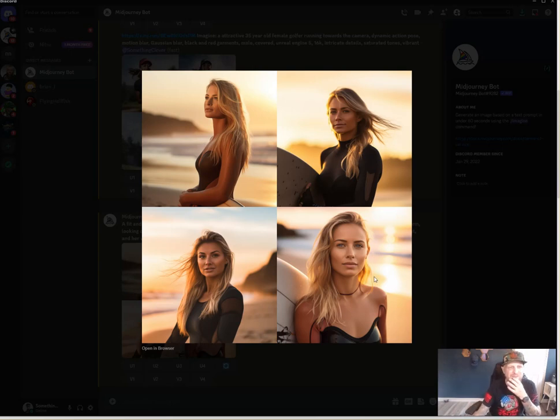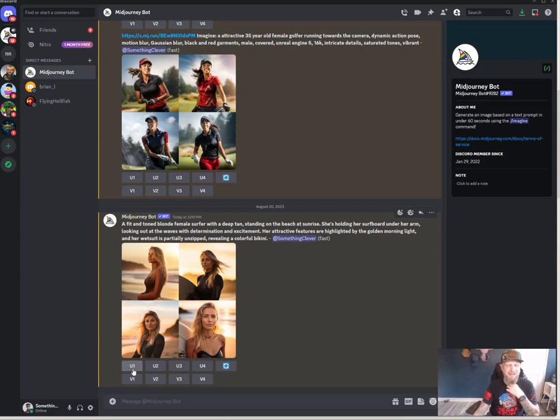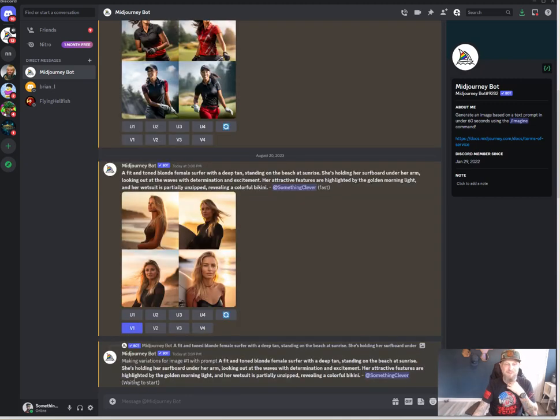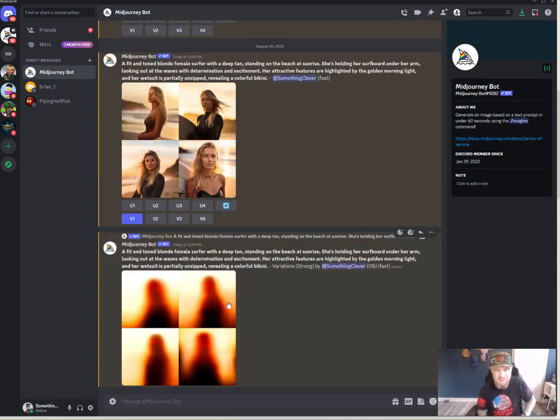It is real enough. And I found that when you have a blurred background, to me it looks just like a filtered Instagram image. So I like this one and I like this one, but something about this one I'm not quite loving. So I can click on U1, which is going to upscale one. This is image 1, 2, 3, and 4. Or I can do a V1, 2, 3, 4, which are going to be variations of the first image. So I'm going to do that, and I'm going to get 4 variations real quick. And then after this, what I'm going to do is pause it and enter the 9 other prompts that ChatGPT gave me, so I can get a whole bunch of variations and varieties of potential images I can use.